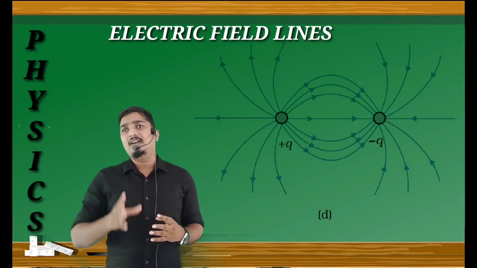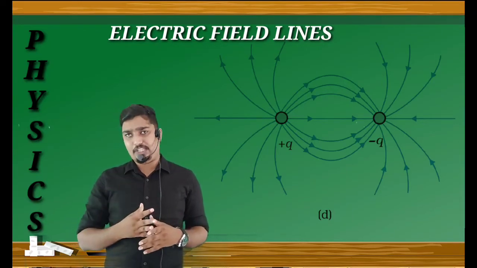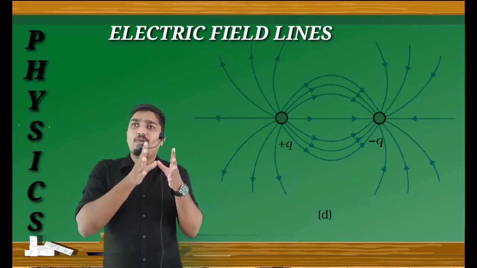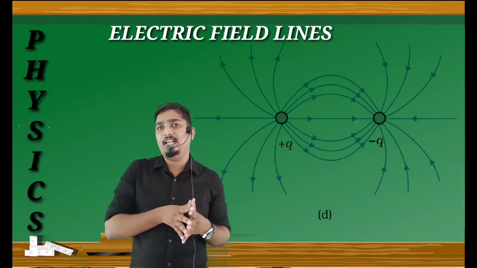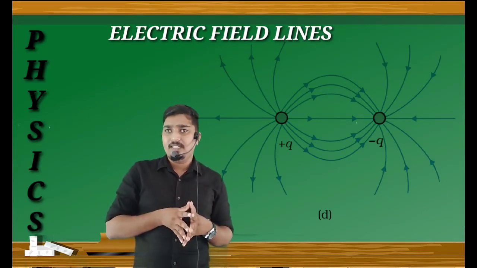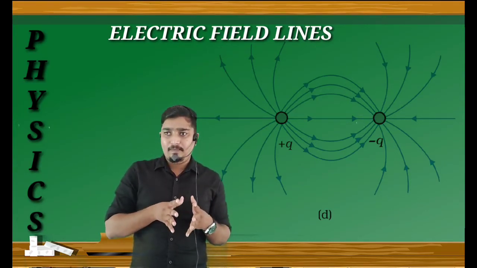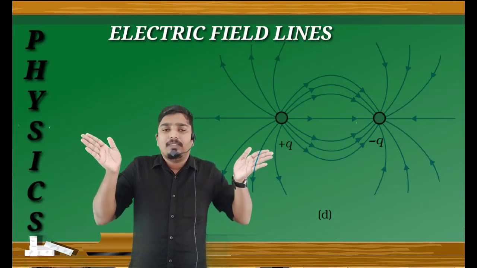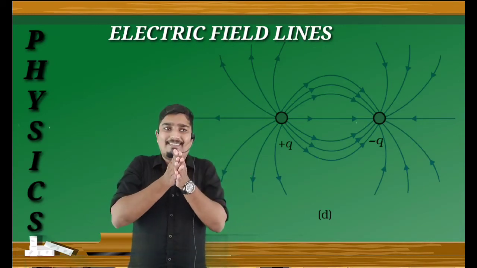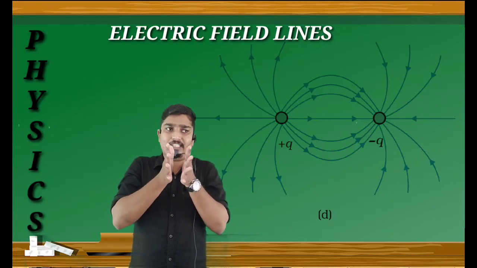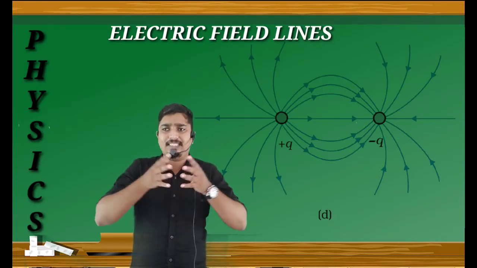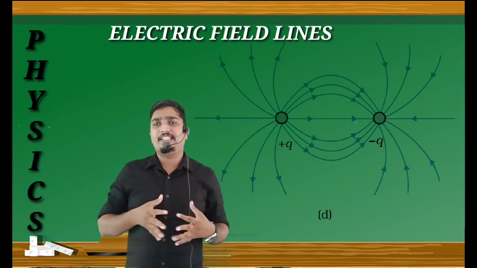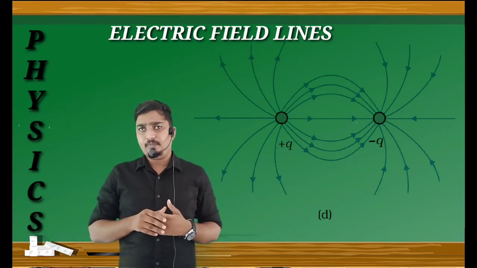In the configuration of two equal and opposite charges, or a dipole, the two charges are mutually attracting each other.